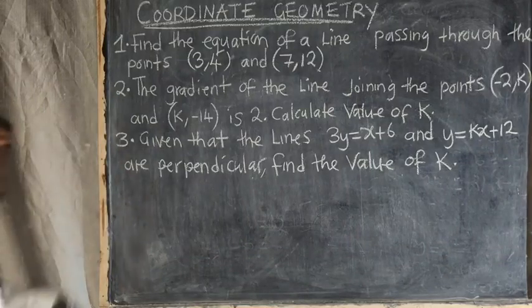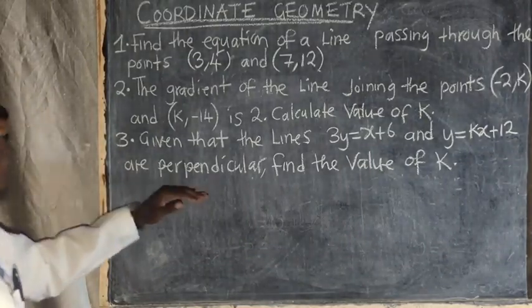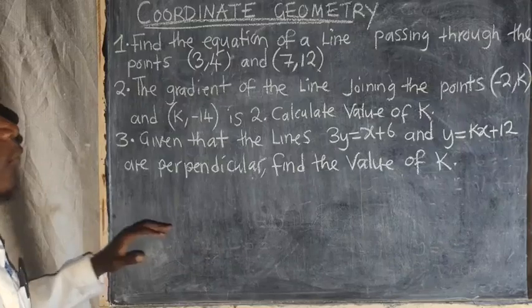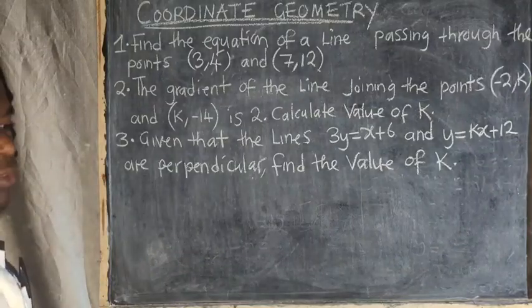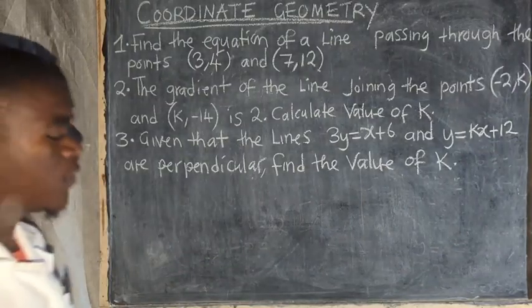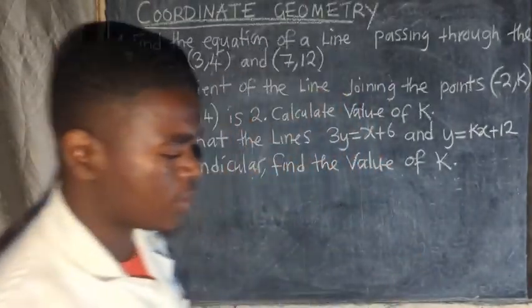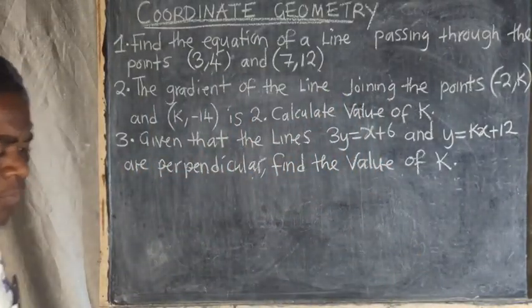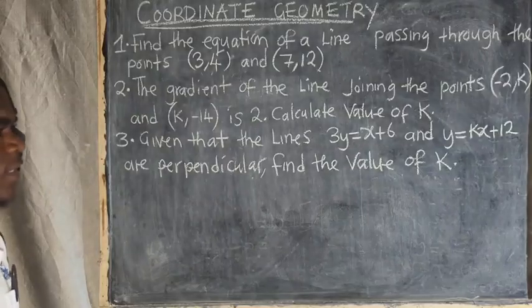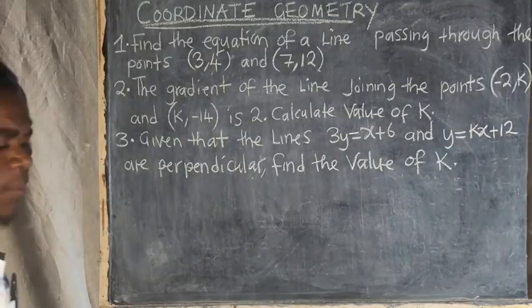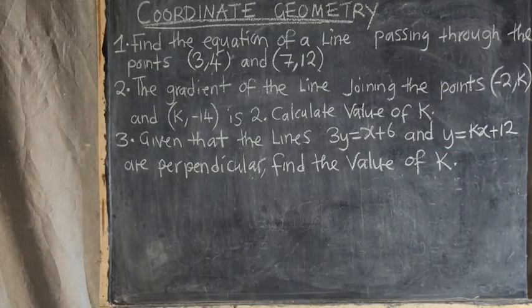So I've just selected 3 of them from these past paper questions. If you've been revising through, you are going to agree that these are coming from exams. This is 2017, 2021, and 2022, if I'm not mistaken. So these are exam questions. How do we get to answer them?